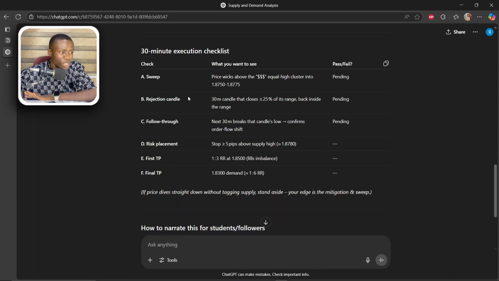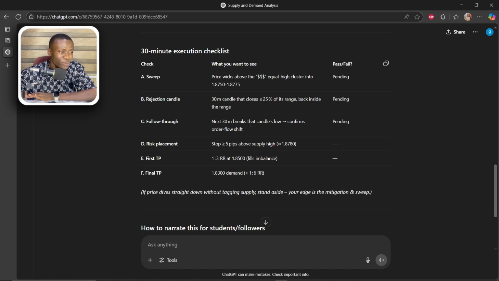Now after that, rejection candle: a 30-minute candle closes 25% of its range back inside the range. Which basically means that there will be a 30-minute candle rejection. So the market will tap into the level, but then it will also reject downwards, which will give us about a 25% close of the actual candle size.